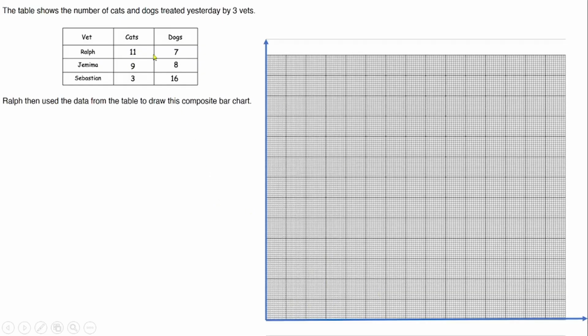But since we have two animals here, if I do it vertically, I will have two rectangular bars to represent cat and dog for Ralph, two for Jemima, and two for Sebastian as well, and label it correctly.